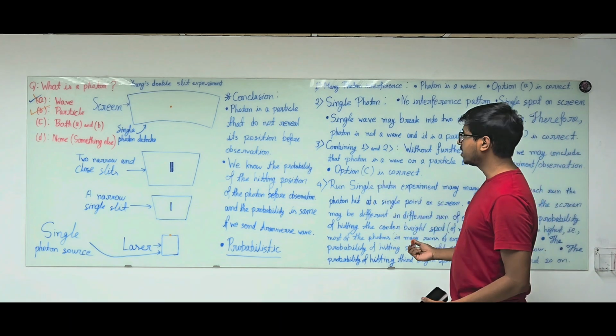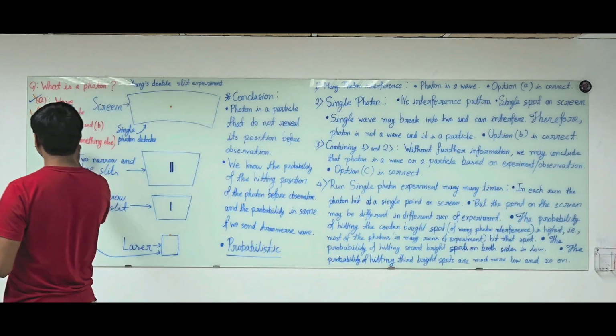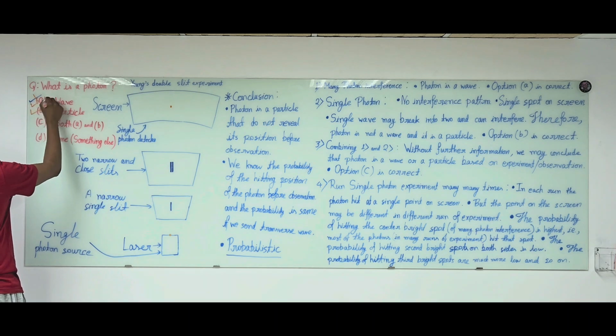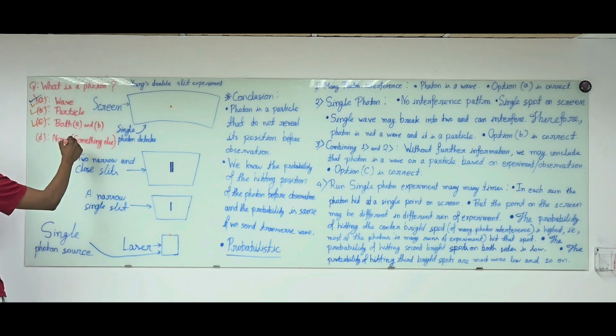Therefore, option C is the correct option. Both these are true. Both A and B are true.